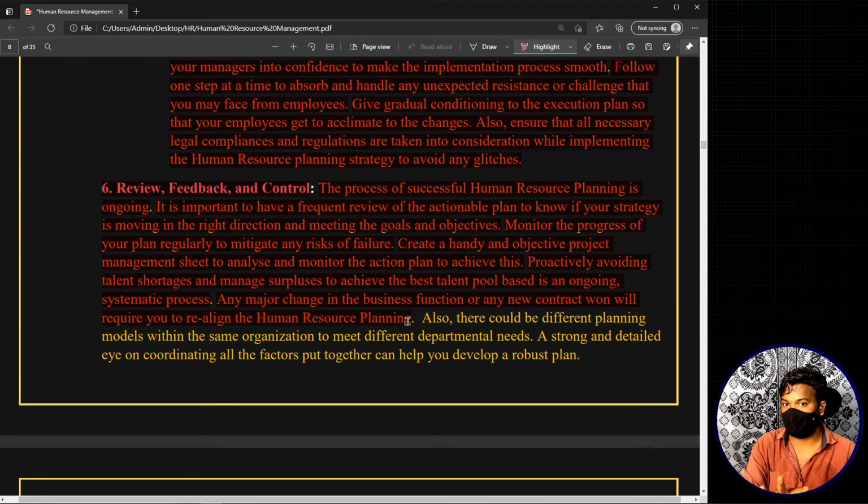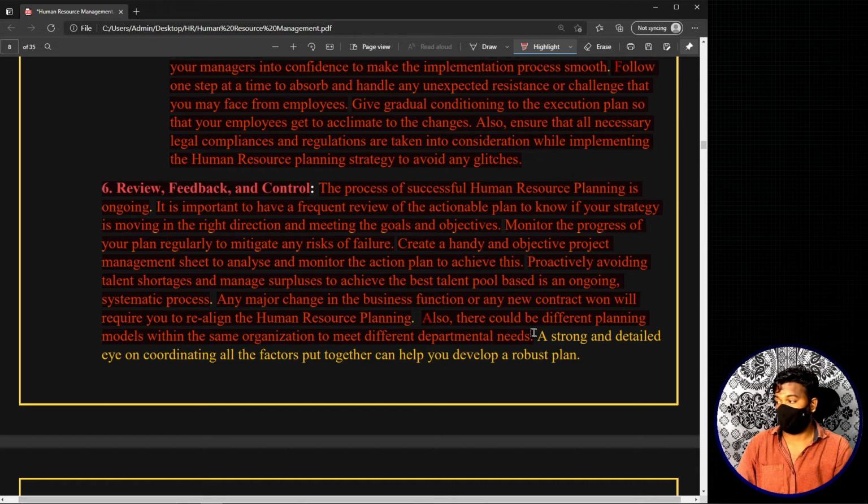That is the point that we are telling: there is a chance that these kinds of situations happen, and if they do, that will definitely have an impact on your human resource planning. That is the general point that we are trying to tell here. Now, also, there could be different planning models within the same organization to meet different departmental needs. We have already discussed this. There are so many different kinds of planning which overall contribute to the organizational planning.